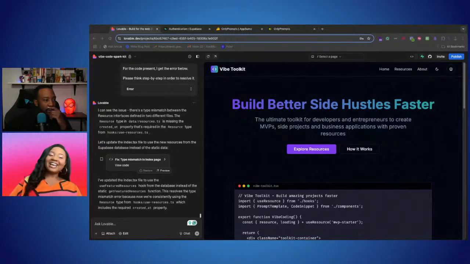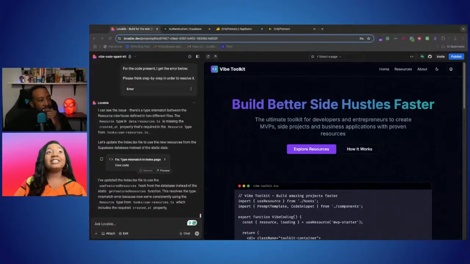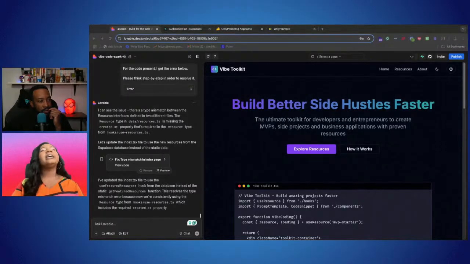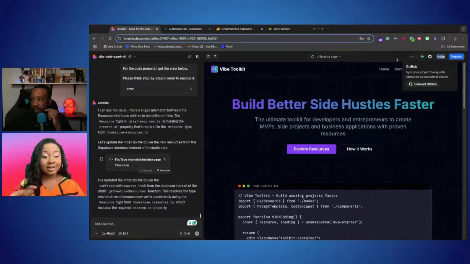I think that's super cool, and it's definitely something you can do on Lovable. You would have to use something else like Cursor or Windsurf, and it would be a little complicated. There are kind of two ways you could do it. The way that would for sure keep track of it would be to connect to GitHub.